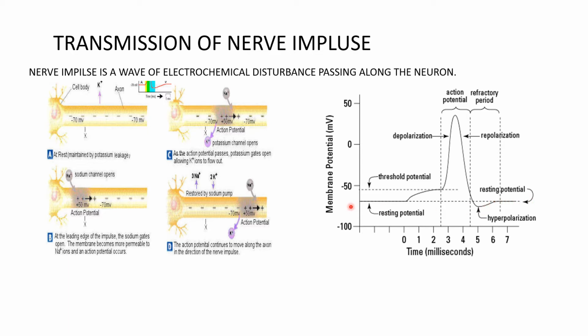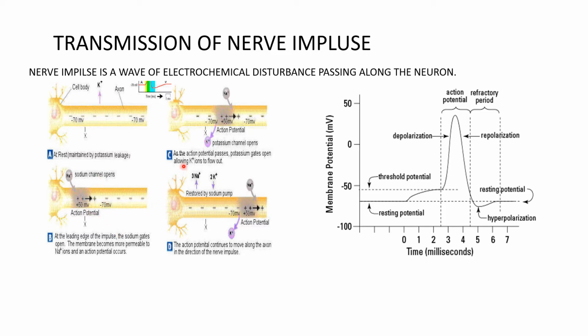Okay, so now what happens basically is, this is the neuron and this is at resting potential, that is at -70. When there is some stimulus, it will reach the threshold potential, that is -50, and then there will be an action potential, that is depolarization of the neuron. At the leading end of the impulse, the sodium gates open, the membrane becomes more permeable to Na+ ions and the action potential occurs. That means sodium starts to enter into the cell, which is the axon part.